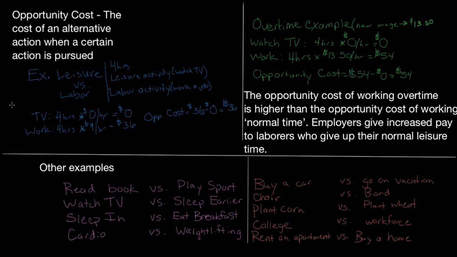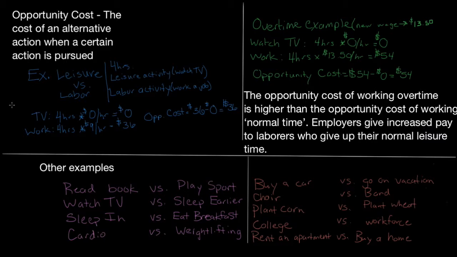Now, if you watch TV for 4 hours, you don't get paid any money for watching TV. And if you go work a job, let's assume that you're making $9 an hour, you make a total of $36 of income. So your opportunity cost is the cost of working minus the cost of watching TV. So your opportunity cost to watch TV is $36. So the cost of the alternative is going to work, which is positive $36 when a certain action is pursued, watching TV. So now I'd like to go into a further example.